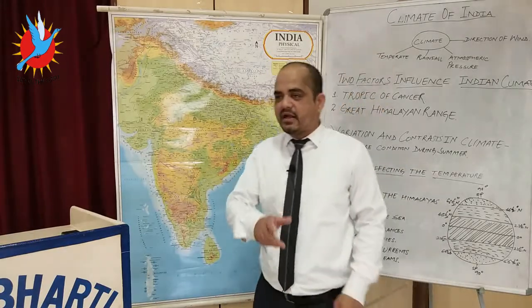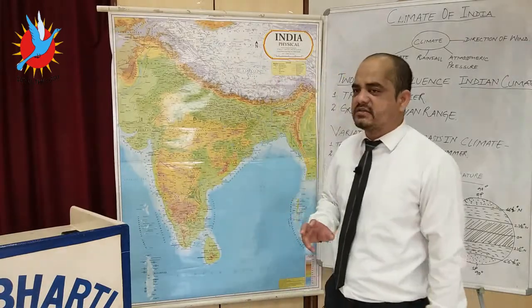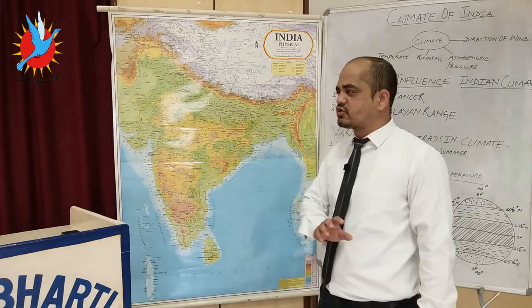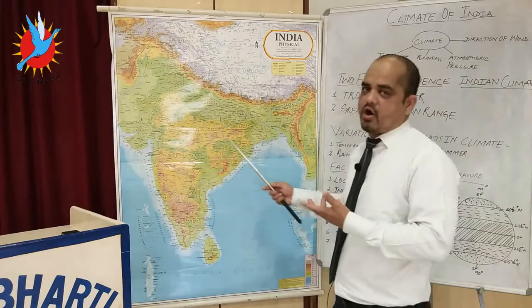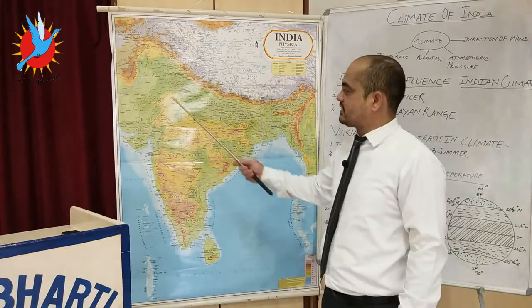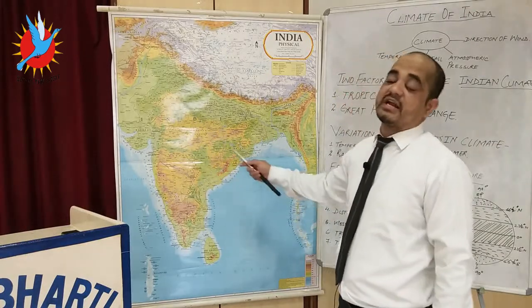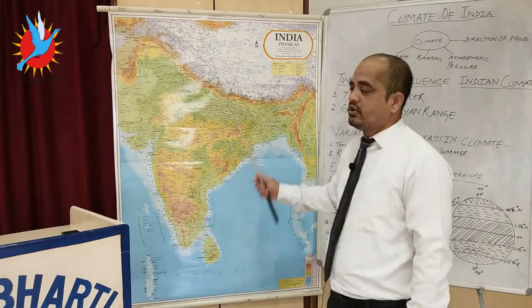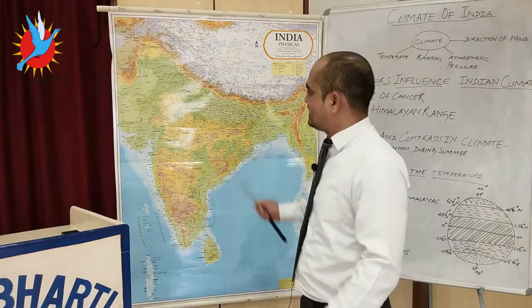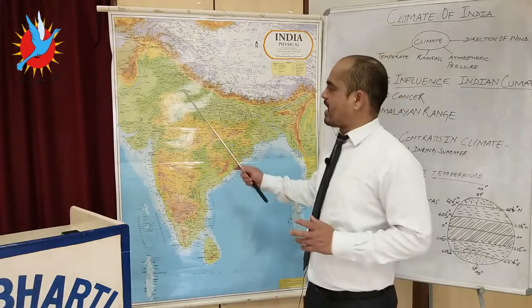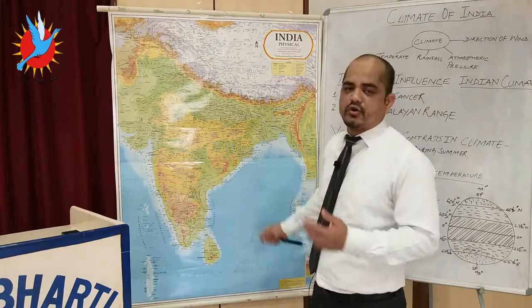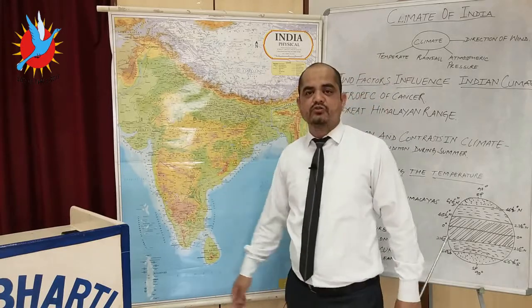Now the next thing: in the summer season, storms are common over parts of Punjab, Haryana or UP. You have seen that these areas suffer heavy pressure of cyclones. So these cyclones are created over these areas. These dusty cyclones cause loss of life and property over parts of Punjab, Haryana and UP, or you can say over the area above the Tropic of Cancer.